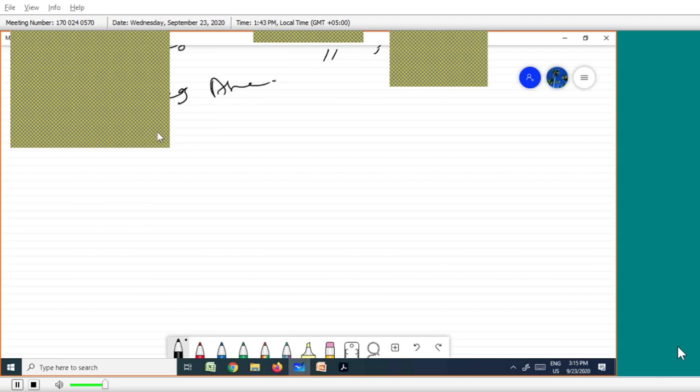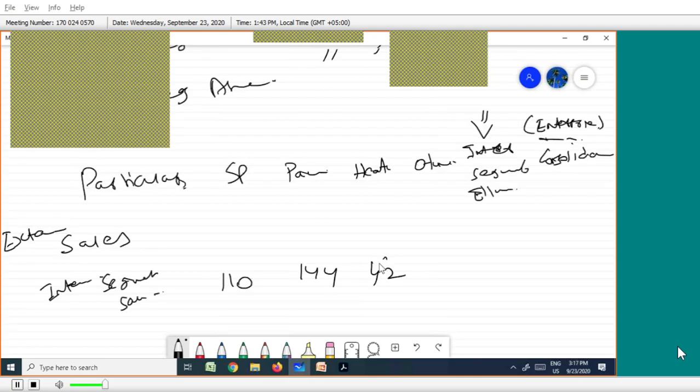Okay. So particulars. First thing is sales. What sales? External sales. It is not directly given, but it is given in the question indirectly, because intersegment sales is given in the question. How much is given in the question? Just go through the question. Intersegment sales: sports 110, then 144 for packaging, then 42 for health, 14 for others.